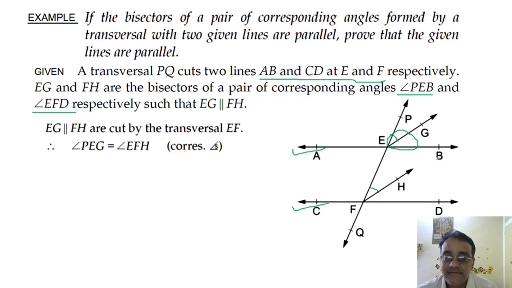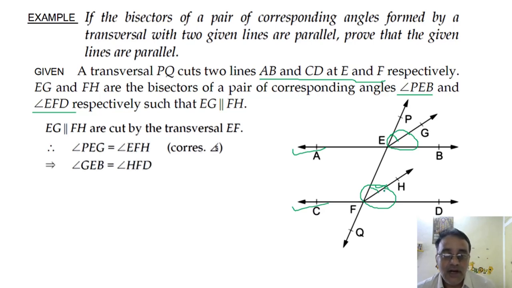Clear? Yes, sir. Similarly, this angle is also half of the full angle. Or we can say that the full angle is double of this angle and this full angle is double of this angle. Any doubt? No, sir.